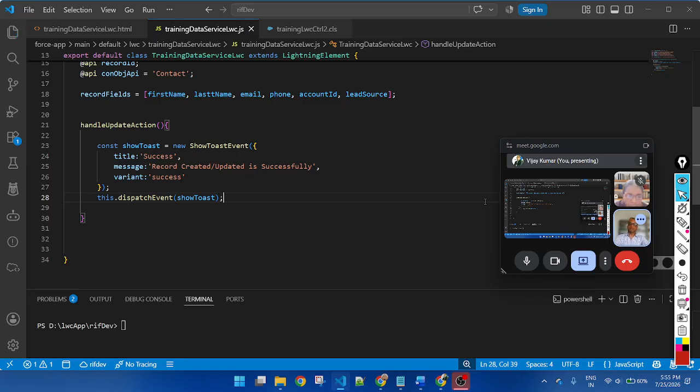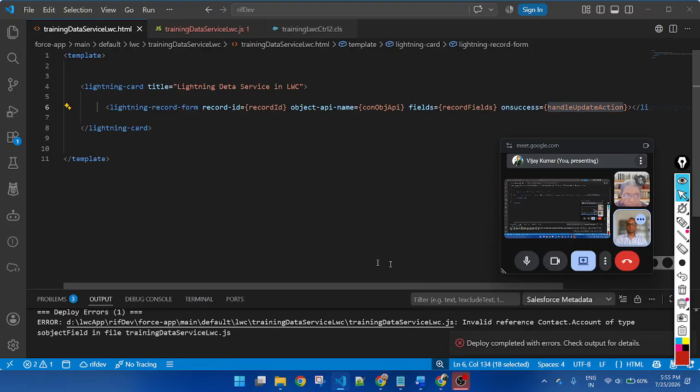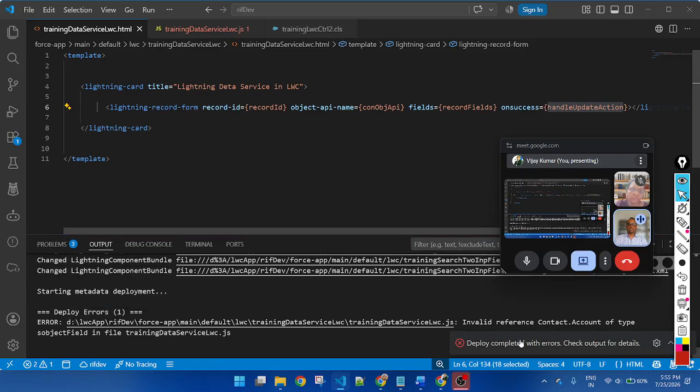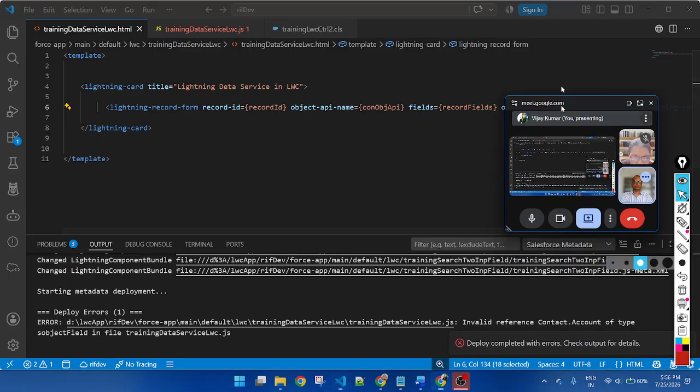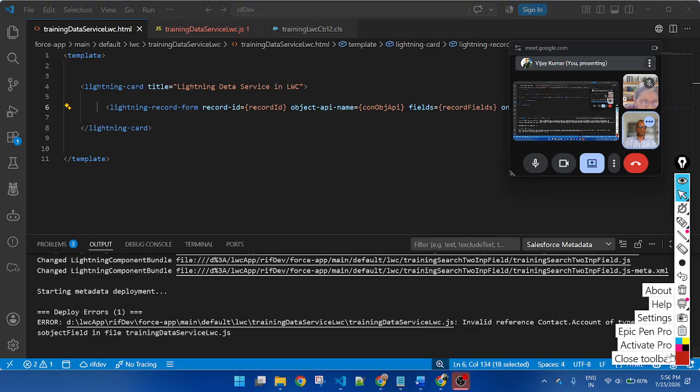Okay. Now save both of the files and deploy them to the Salesforce org. Let me check why it did not deploy successfully. Let's close this one.